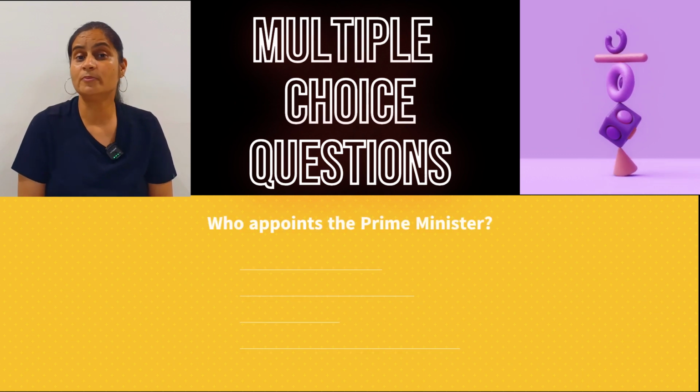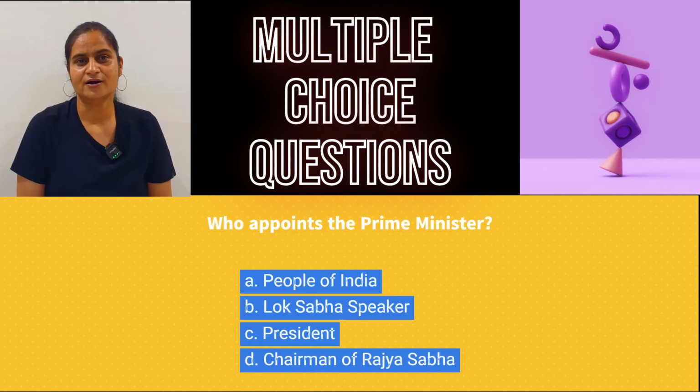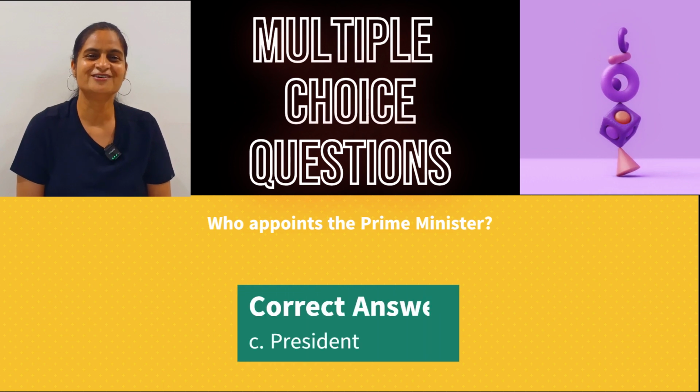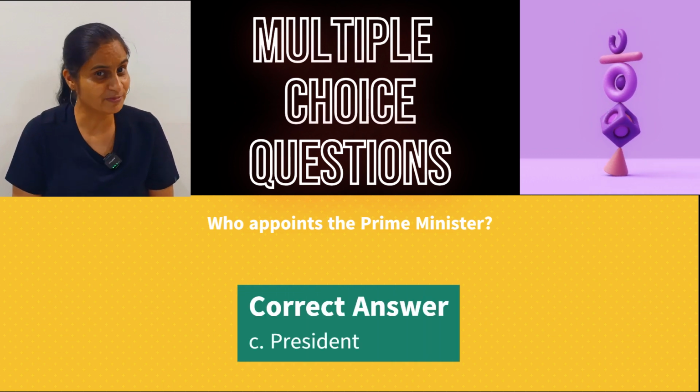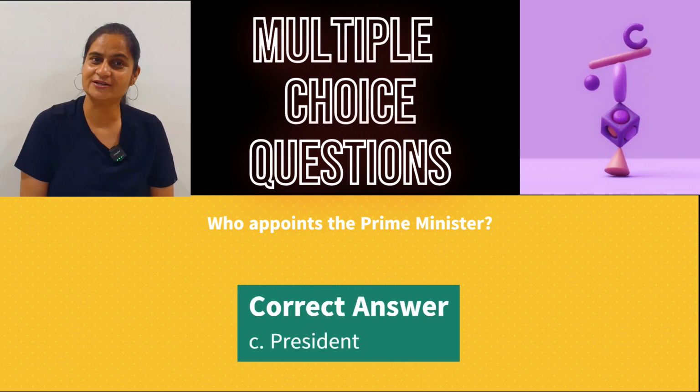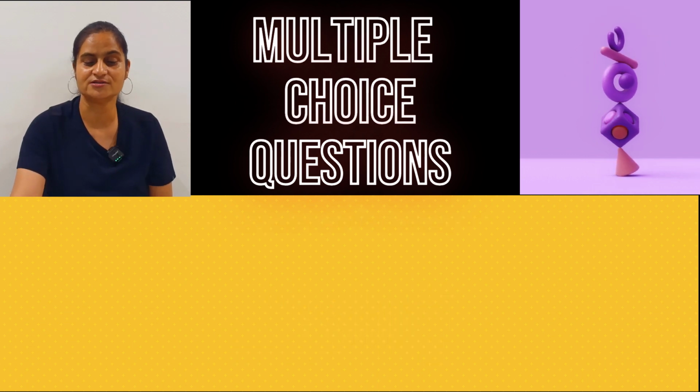Question 4, who appoints the Prime Minister? I think I have already answered this question. Prime Minister is elected by the people of India but appointed by the President. So C is the right answer here.